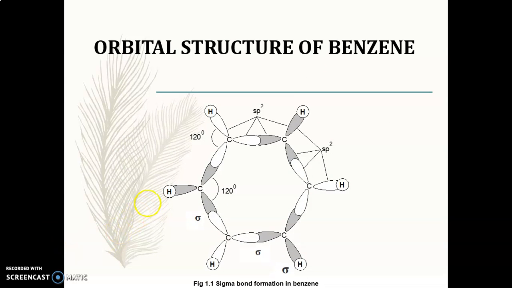Now you know this picture. In the last lecture we also saw that all these carbon atoms present in benzene are in the sp2 hybridized state. One hydrogen atom and one carbon atom will form a sigma bond with axial overlapping. Similarly, this carbon atom forms two sigma bonds with the neighboring carbon atoms. So a sigma bond is formed by axial overlapping, that you have to remember, and the bond angle is 120. In this way, the orbital structure of benzene in which sigma bonds are formed can be explained.